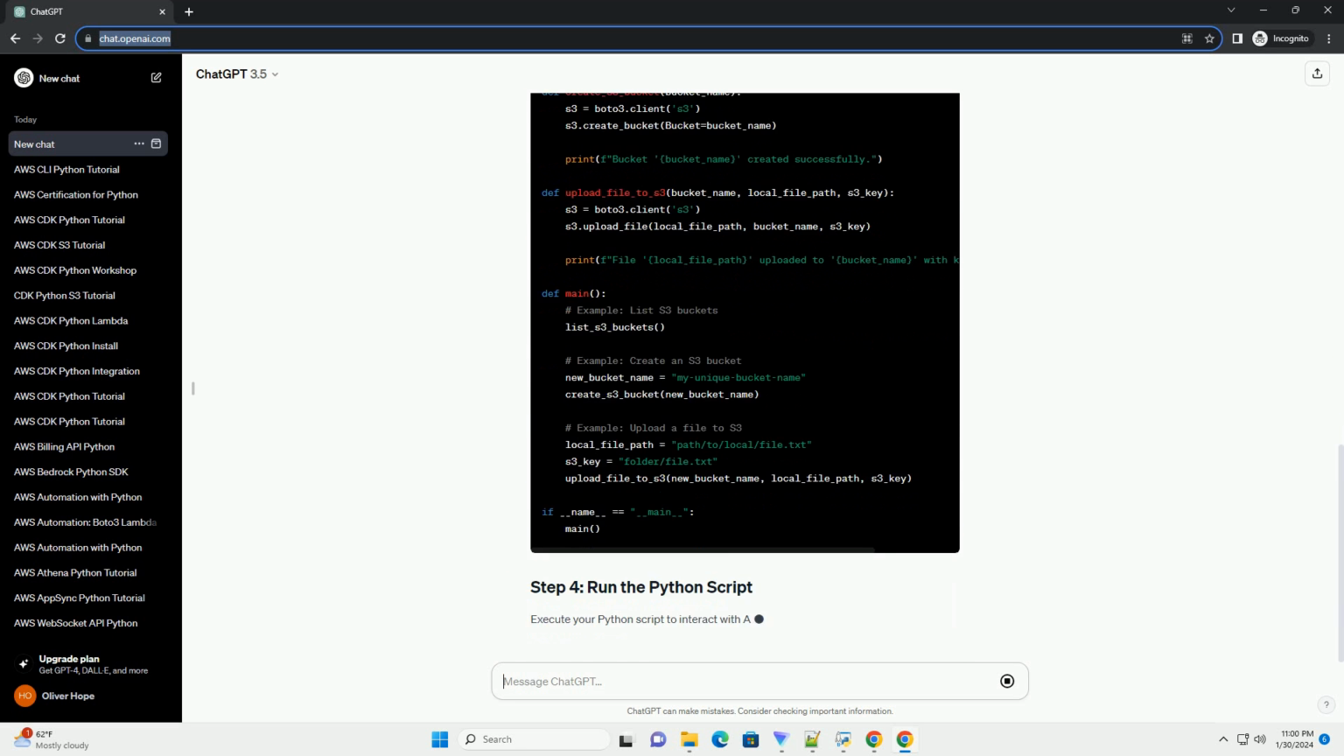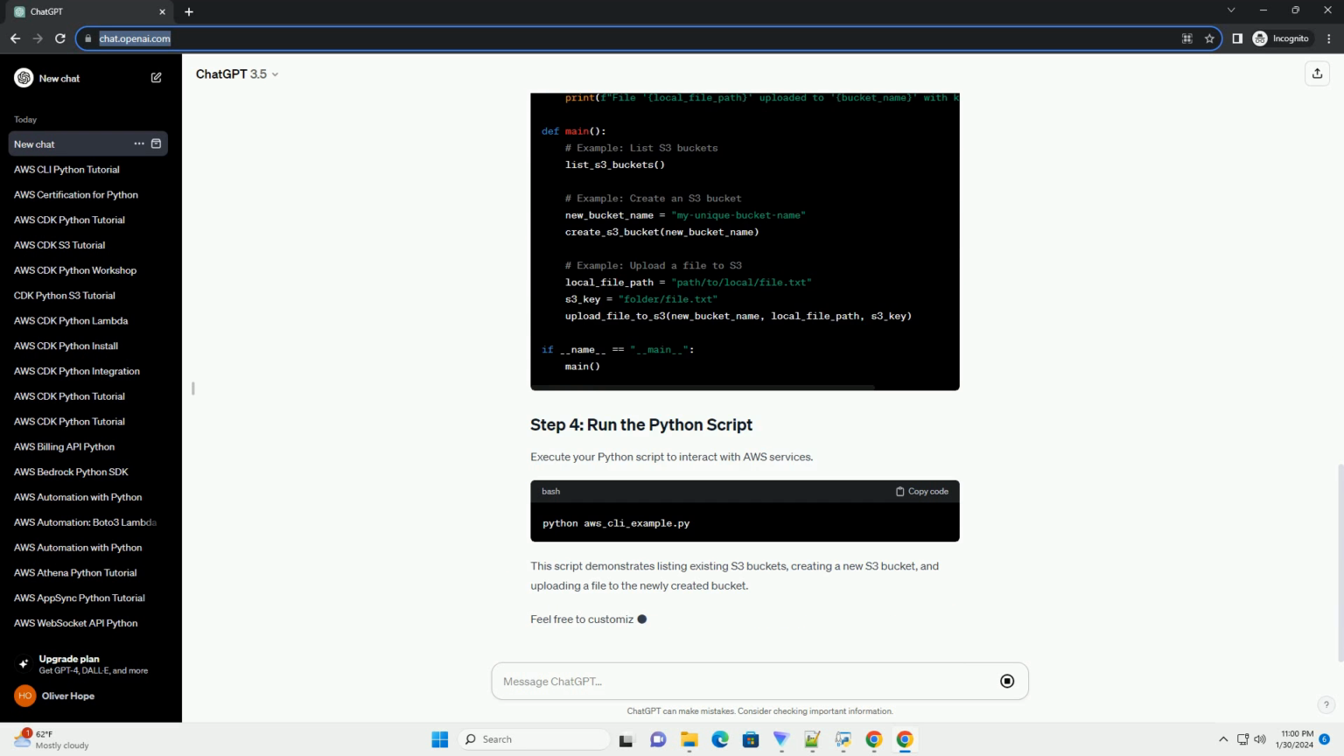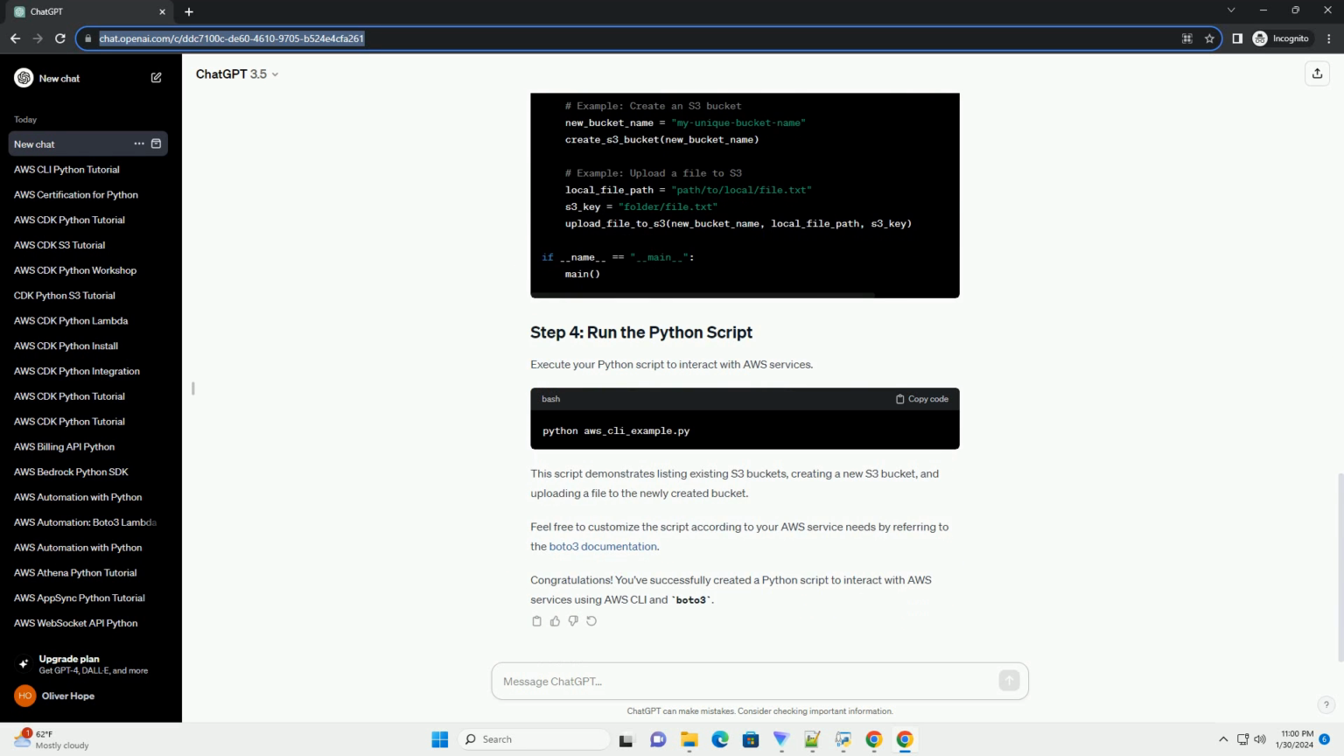Before using the AWS CLI in Python, you need to configure it with your AWS credentials. Run the following command in your terminal. Enter your AWS Access Key ID, secret access key, region, and preferred output format when prompted.